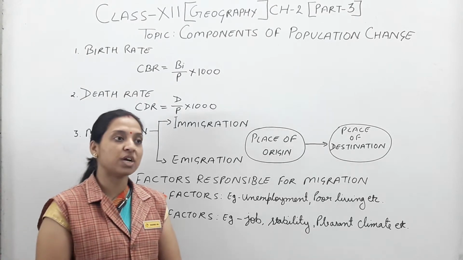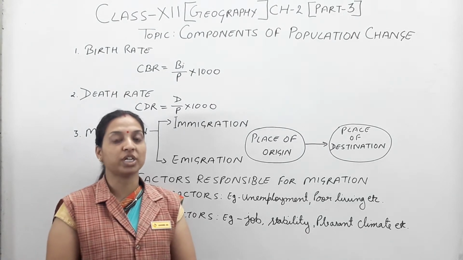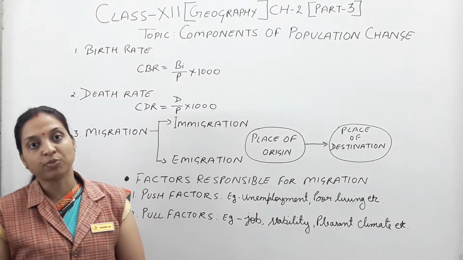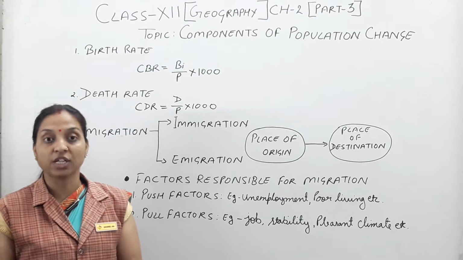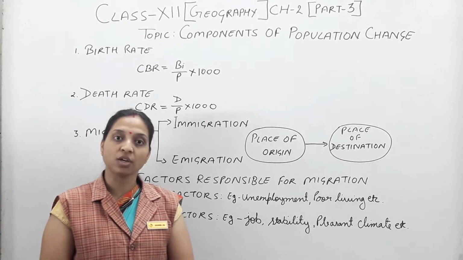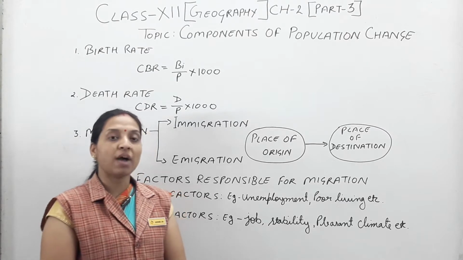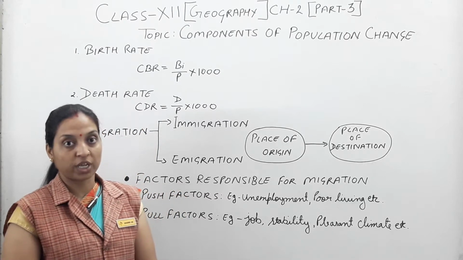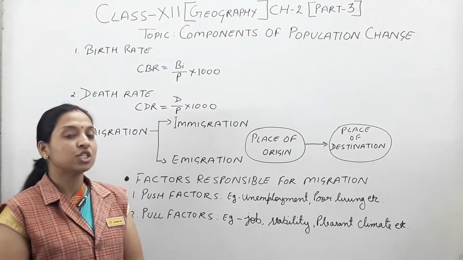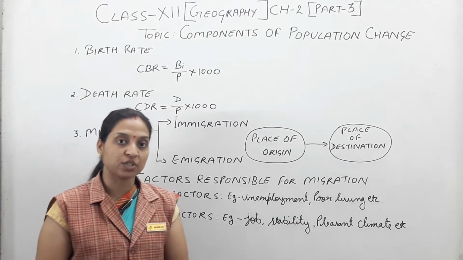With the help of those definitions we tried to understand what is basically the meaning of population, average rate of population, growth rate of population, natural population. So these type of things we already discussed in the previous video. Afterward we discussed the density also, what is the definition of density and which type of factors affect the density. So these parts we already wound up in the previous video.